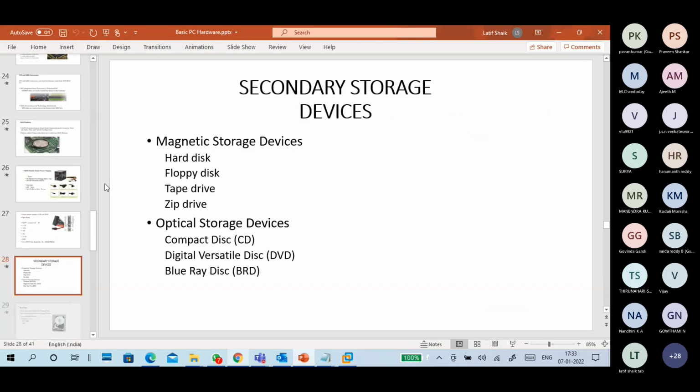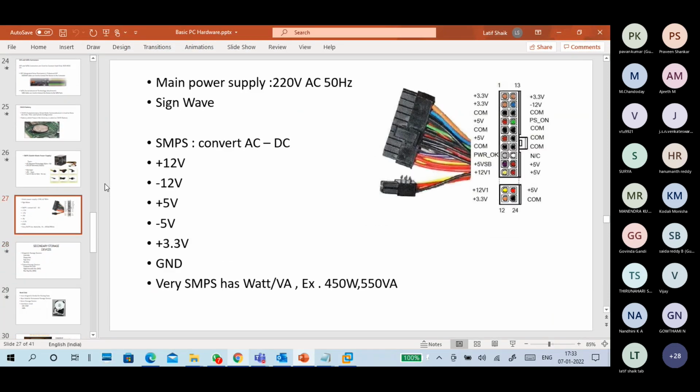Of course, there are problems you will get with the SMPS also. So what are the problems you will get? How to test it? There are a few more things, but it's okay. Whenever you power on the computer, SMPS doesn't have any power button. Generally, SMPS doesn't have any power on or off kind of buttons. If you press the power button on your computer, automatically SMPS will start taking the power supply and spread the power supply throughout the machine. So that is your SMPS function.